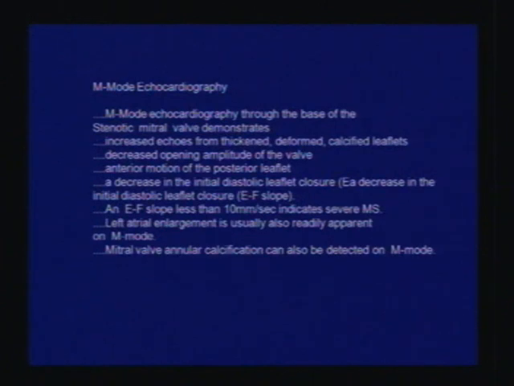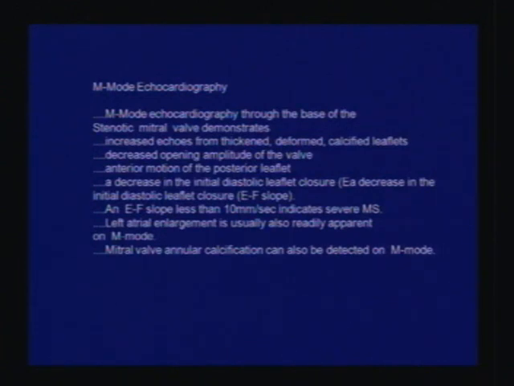In M-mode echocardiography, what do you see in a patient? The M-mode echocardiography is cut through the base of the stenotic mitral valve, and it will demonstrate increased echoes from thickened, deformed, calcified valve leaflets, decreased opening amplitude of the valve, anterior motion of the posterior leaflet, and a decrease in the initial diastolic leaflet closure.